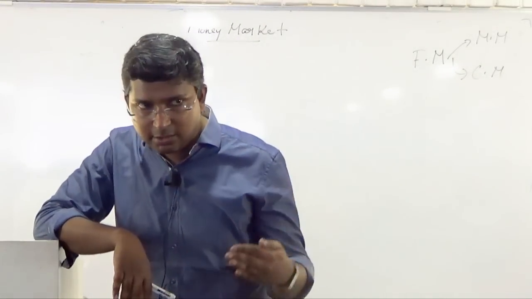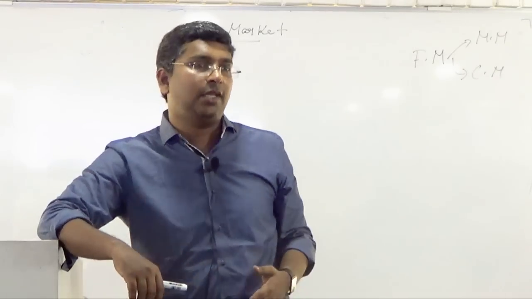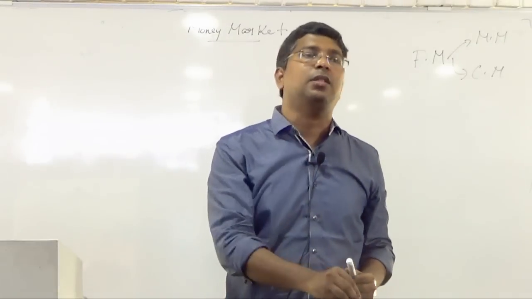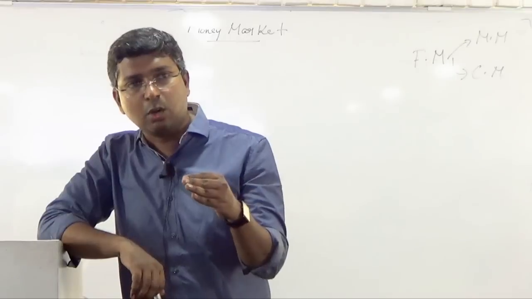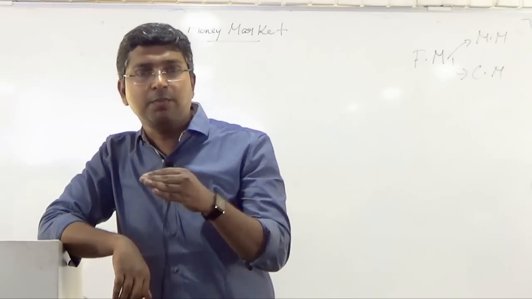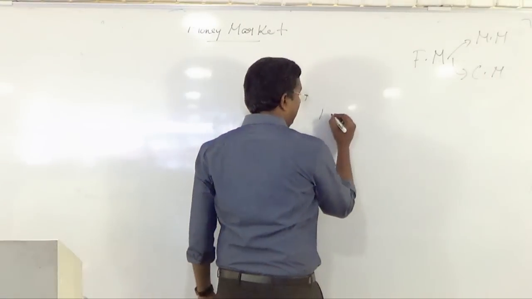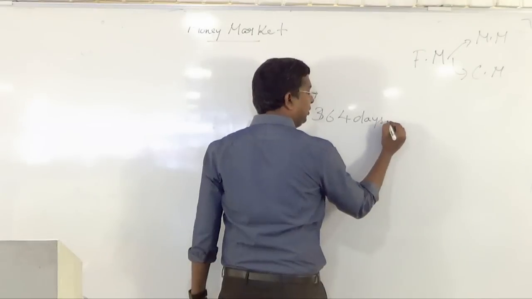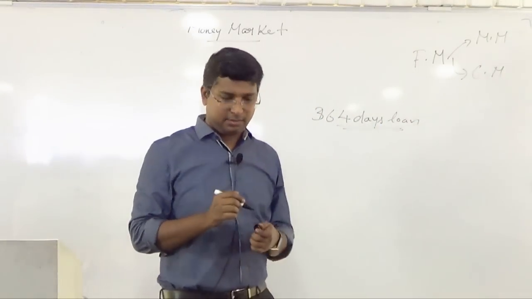We'll take the case of a loan. Suppose the loan is for 6 months, or 9 months, or 1 year. Now what do you mean by maturity? I am just giving an example of a 1 year or 364 day loan.